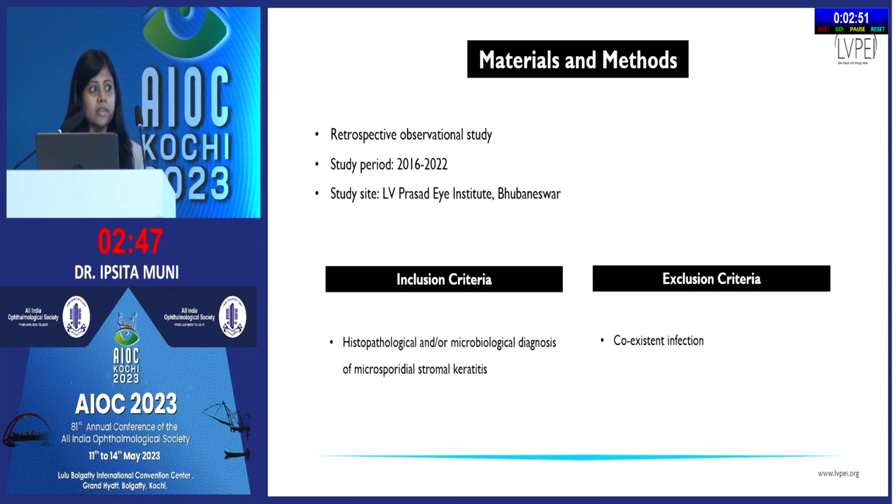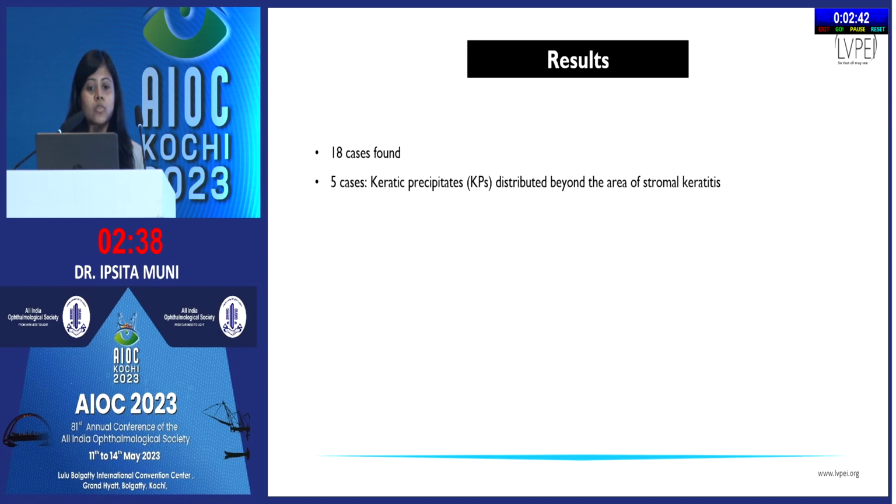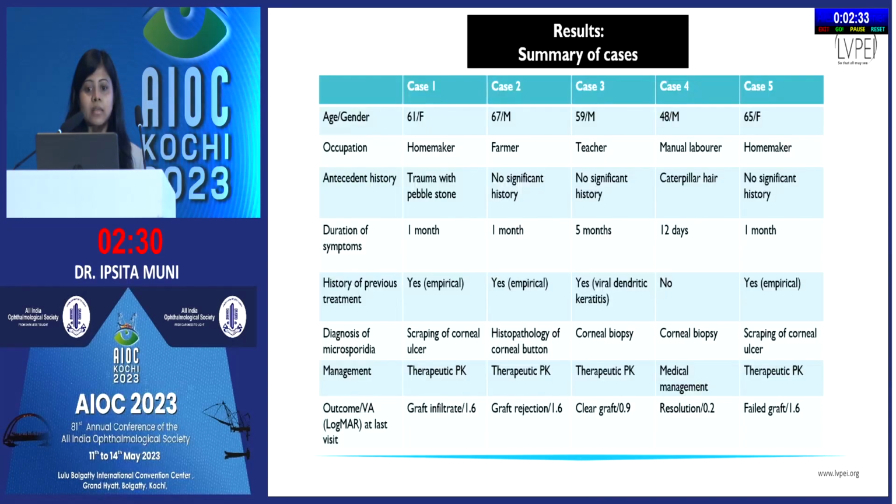The inclusion criteria was histopathological or microbiological diagnosis of microsporidial stromal keratitis, and the exclusion criteria was a coexistent infection. So a total of 18 cases were found in which careful review of slit lamp photos revealed keratic precipitates distributed beyond the area of stromal keratitis. So this is just an overview of the cases that we found.